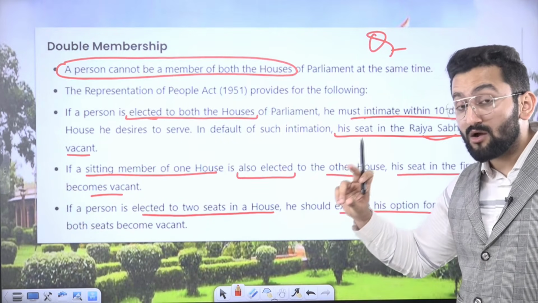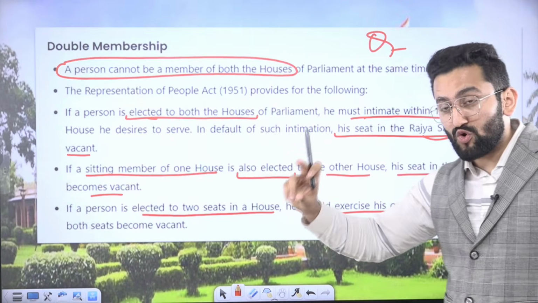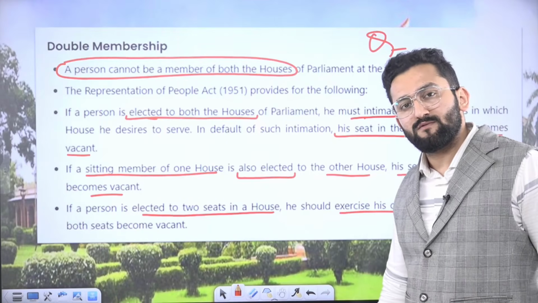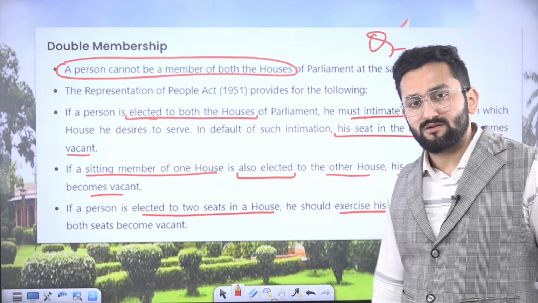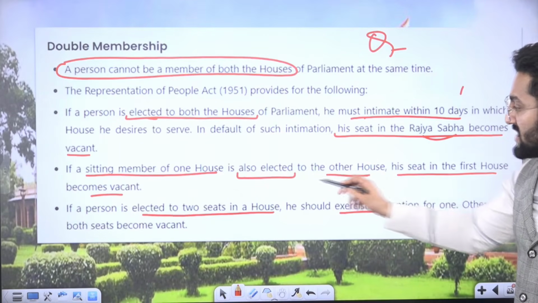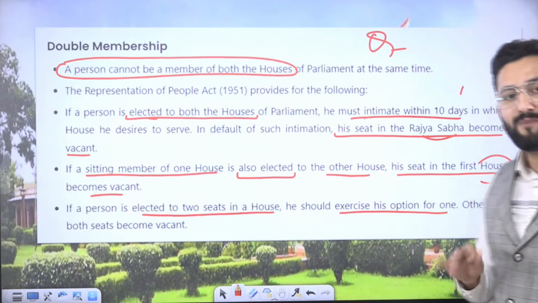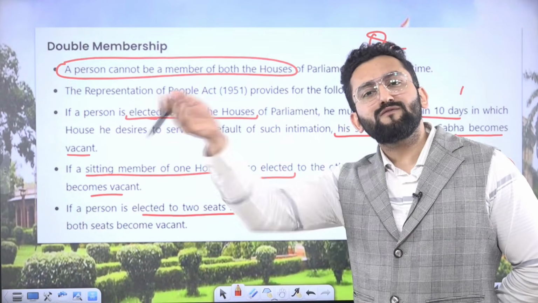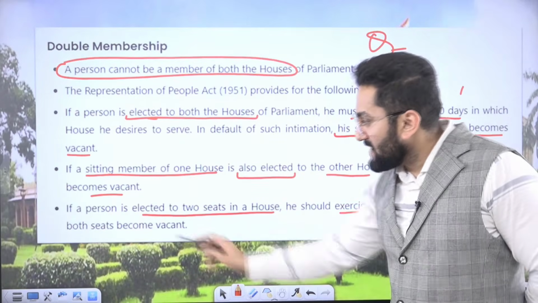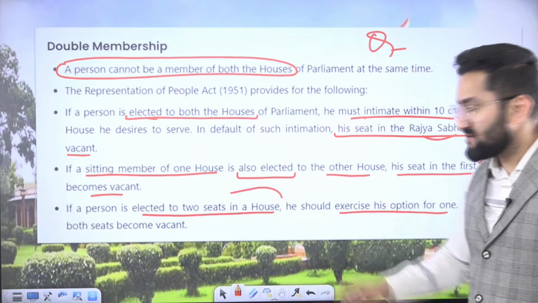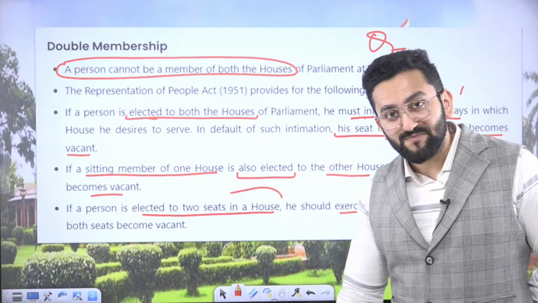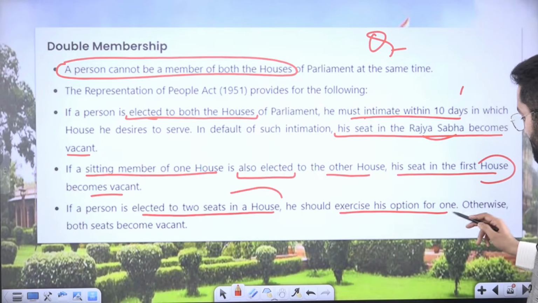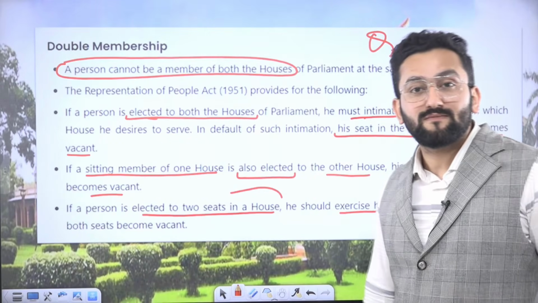If you are elected to both houses, Lok Sabha and Rajya Sabha, or if you are already a sitting member of one house and you fight an election for the other house and are elected, your seat in the first house becomes vacant. Because now it will be considered that you are not satisfied with your membership in one house, that is why you are fighting for the other house. If a person is elected to 2 seats in a house, for example Modi ji fought election from Varanasi as well as Vadodara, he should exercise the option of choosing one. Otherwise, both will go.